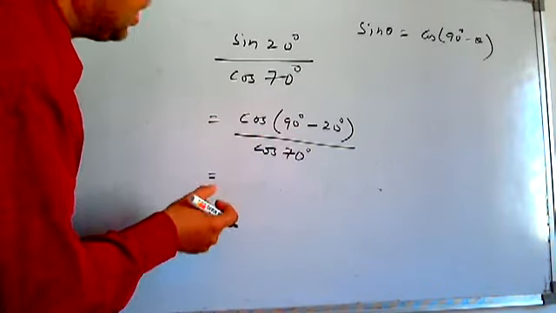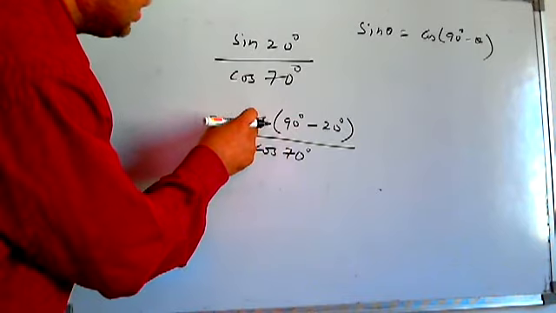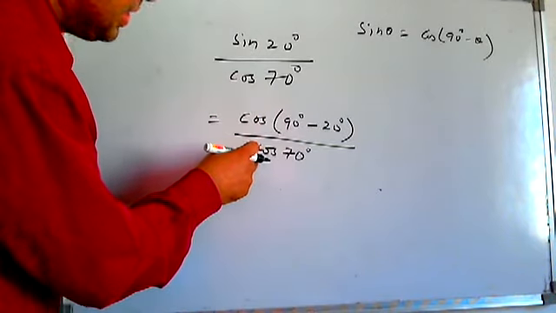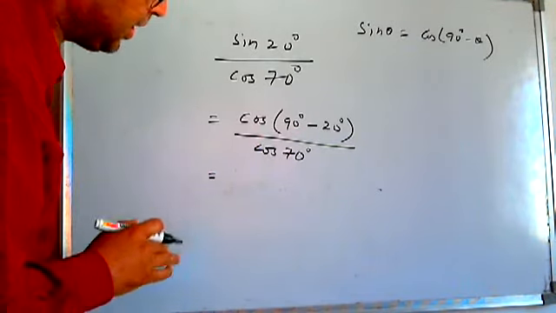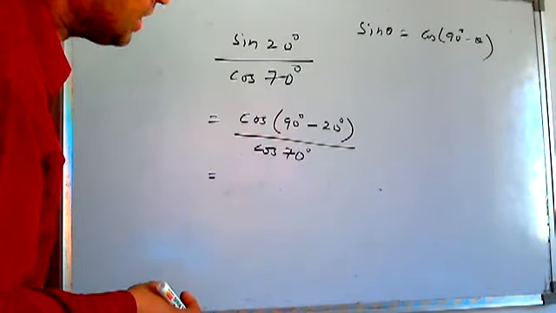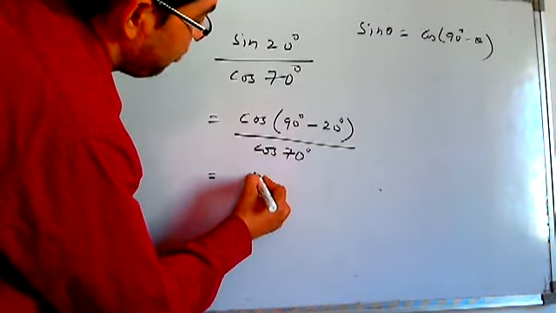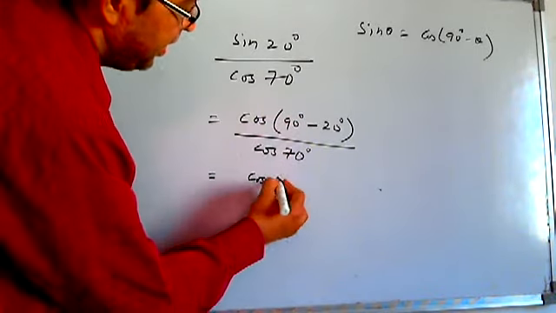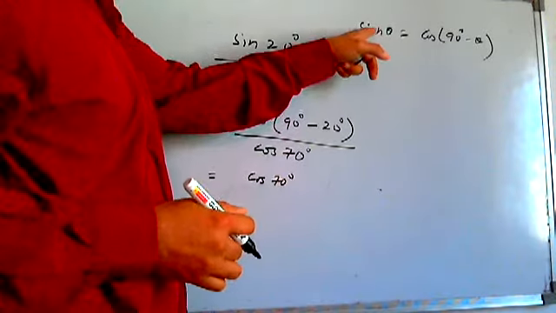You don't convert anything. You see here that this time the thing is coming out to be 70 degree, and already a 70 degree is there in the denominator. So no need of conversion, because the ultimate thing is the cancellation of things. Okay. So it is cos(90 minus 20). You just go for actual subtraction here. It is 70 degree.